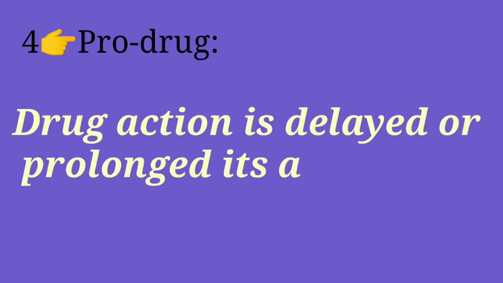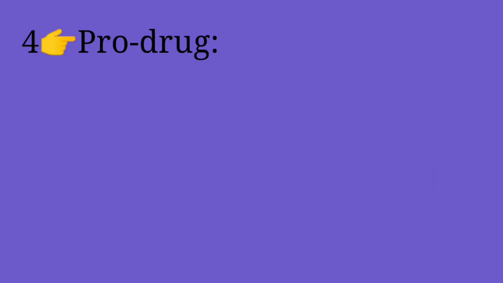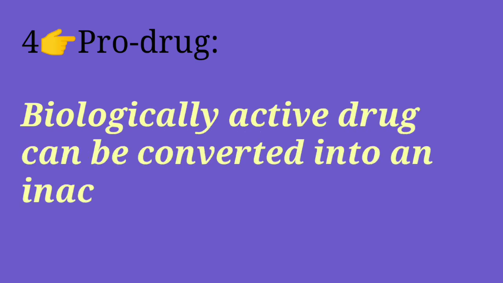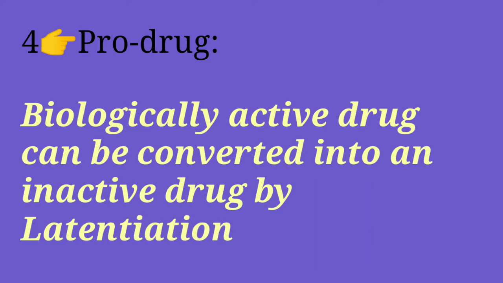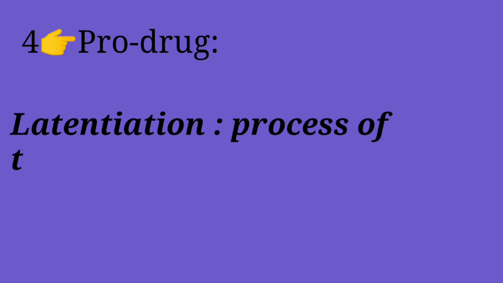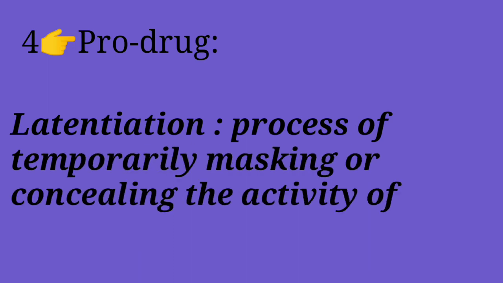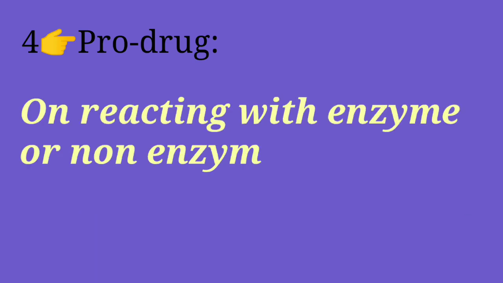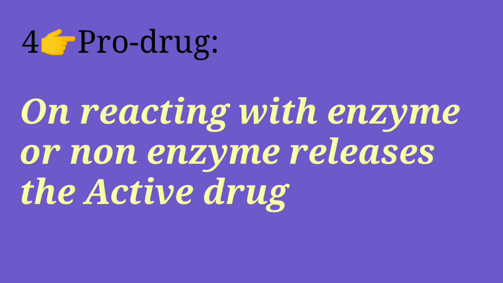Next term is prodrug. As the name itself indicates, it is used to delay or prolong its action. Students, a prodrug could be defined as a biologically active drug that is converted into an inactive drug by the process of latentiation. Latentiation is a process of temporarily masking or concealing the activity of the drug. A prodrug, on reacting with enzyme or non-enzyme, releases the active drug.